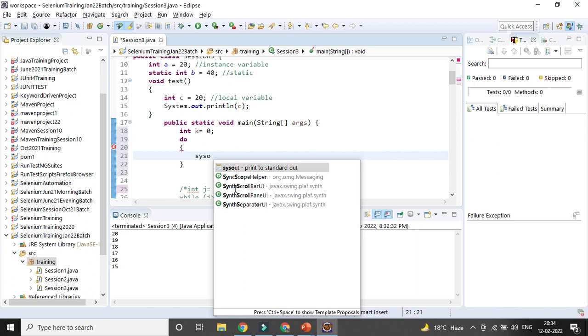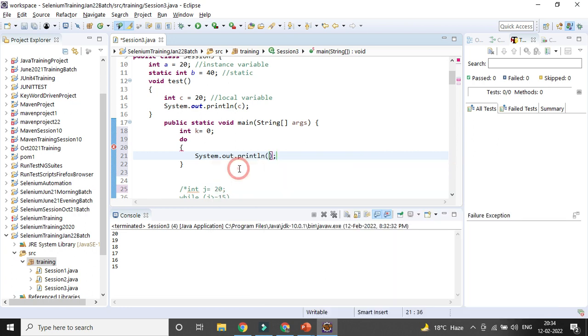Then it will be k plus plus. And outside here the condition will be there: k less than, suppose 5. I want to go till 5, so k less than 6. That will go till 5.